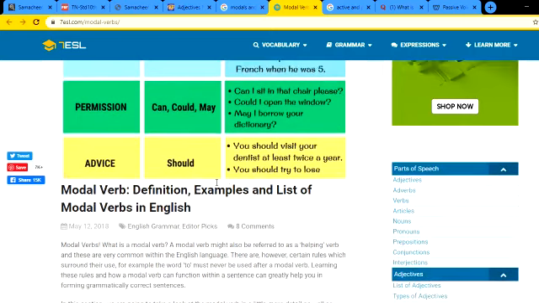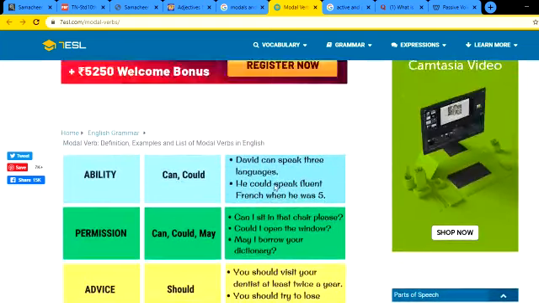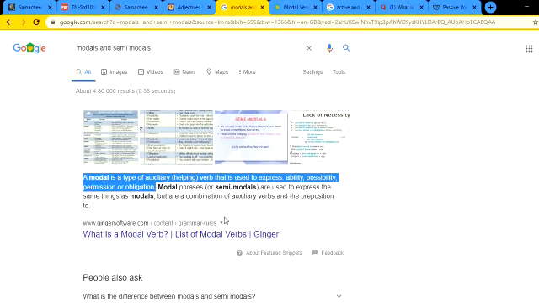Okay, and then should. Should is when you're supposed to do something, you're ordered to do. You should visit your dentist at least twice a year. Okay, you should keep your surroundings clean. So it expresses the ability, possibility, permission or obligation. Go through your textbook, you will understand it clearly.